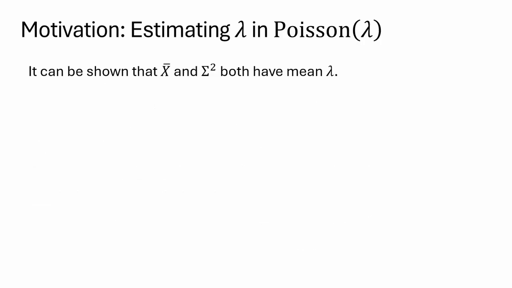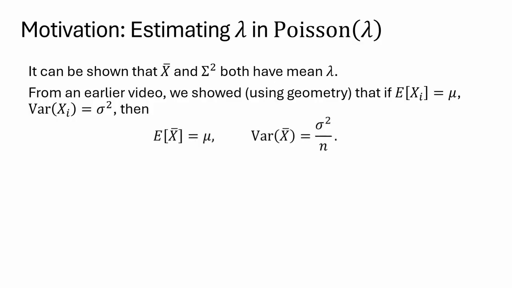It can be shown that both x bar and big sigma squared have mean lambda, which we will do right now. From an earlier video, linked in the right corner, we show that if the expected value of xi is mu and the variance of xi is sigma squared, assuming that xi's are IID, then the sample mean has an expectation of mu and variance of sigma squared over n. And this leads to the second moment of x bar, mu squared plus sigma squared over n.